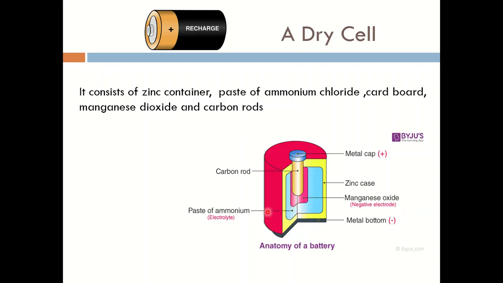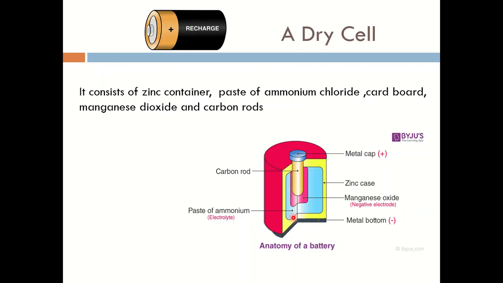Because through these holes the ammonium chloride paste enters and occupies the inside of this cardboard box, and the manganese dioxide is already present here. There is a reaction between the ammonium chloride and the manganese dioxide inside the cardboard container.